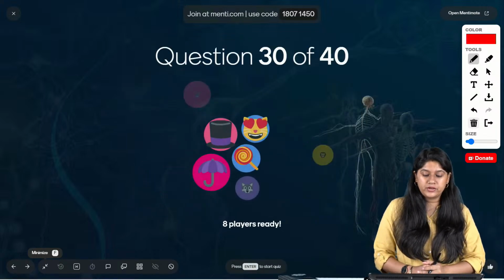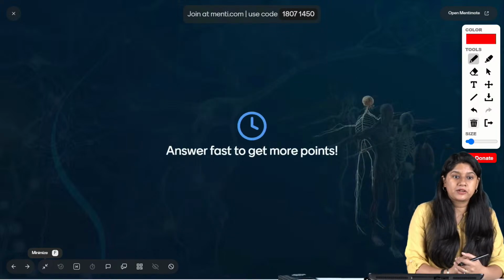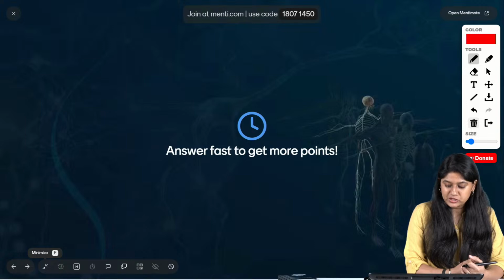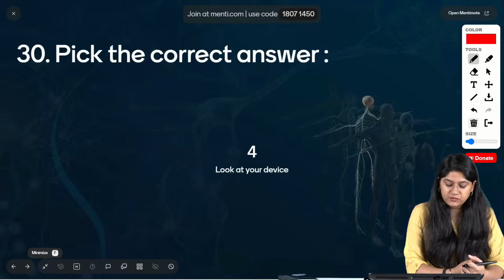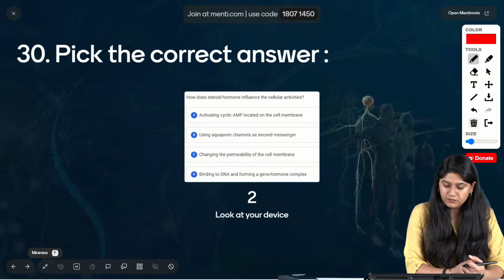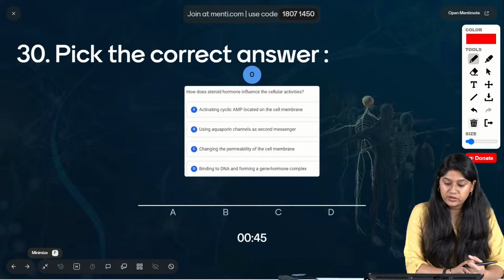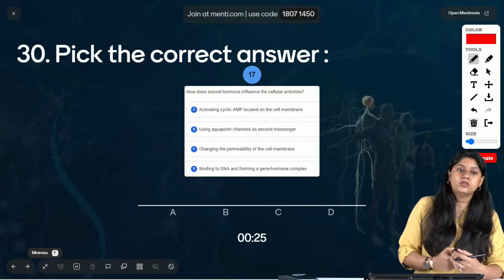Here we go to the last question from this particular chapter. We have question number 30 on our screen. How does the steroid hormone influence the cellular activity? We're talking about the steroid hormone. Activating the cyclic AMP located on the cell membrane, using the aquaporin channels as the second messengers, changing the permeability of the cell membrane, and binding of the DNA and forming a gene hormone complex.